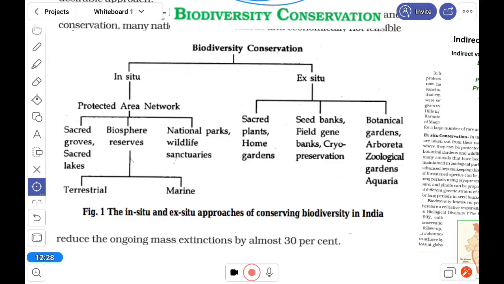I think now it is clear that ex situ is a different way we can conserve biodiversity, at the genetic and molecular level.